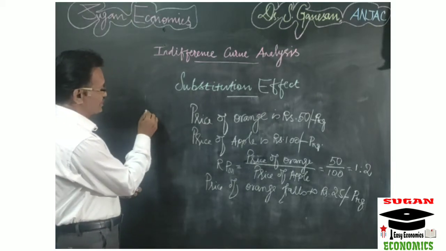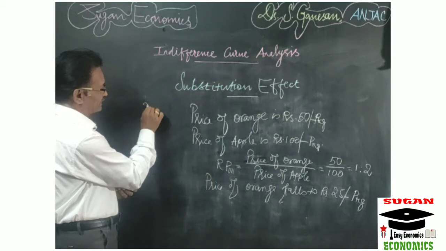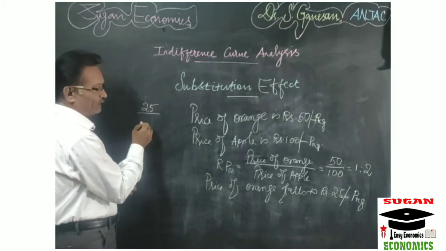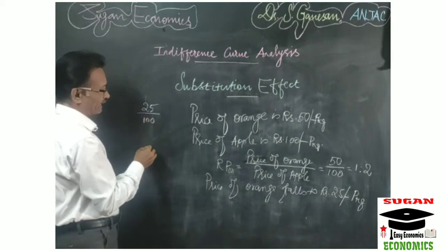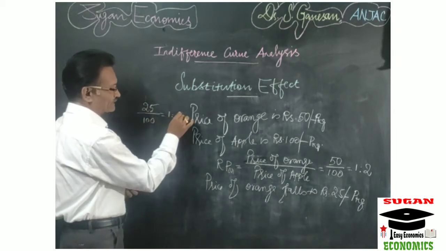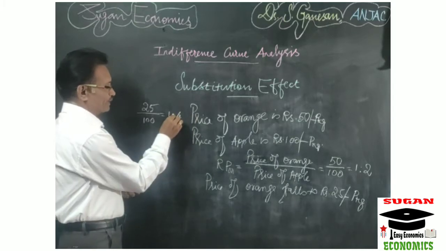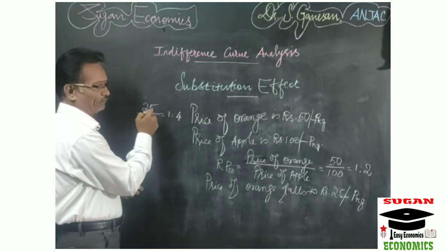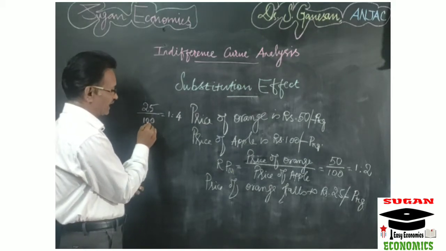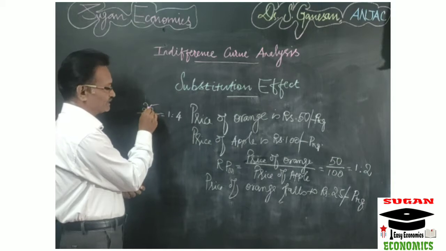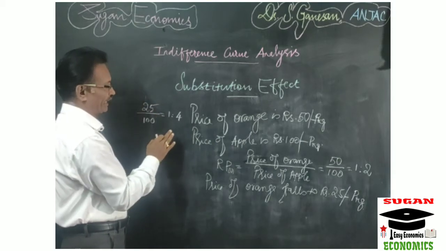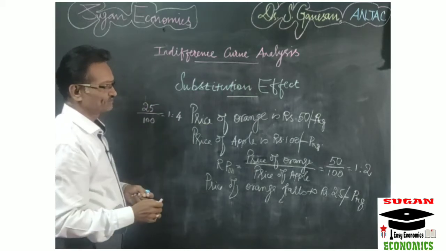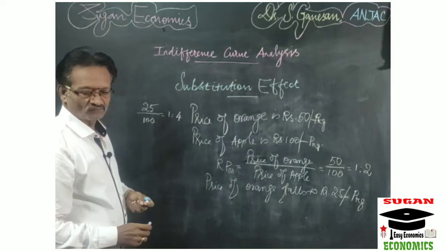You take the price of orange in the numerator, that is 25, and the price of apple in the denominator, that is 100, so that is equal to 1:4. Now the consumer can buy 4 kg of orange in terms of the price of apple, since the price of apple is 100 and the price of orange is 25. So that is 1:4. Are you clear?